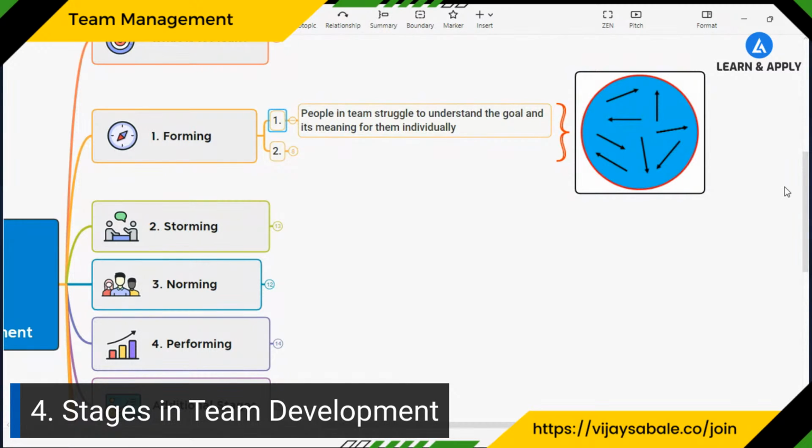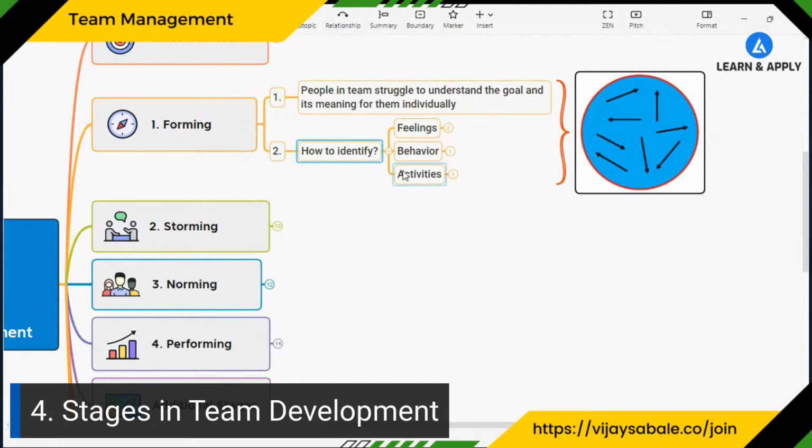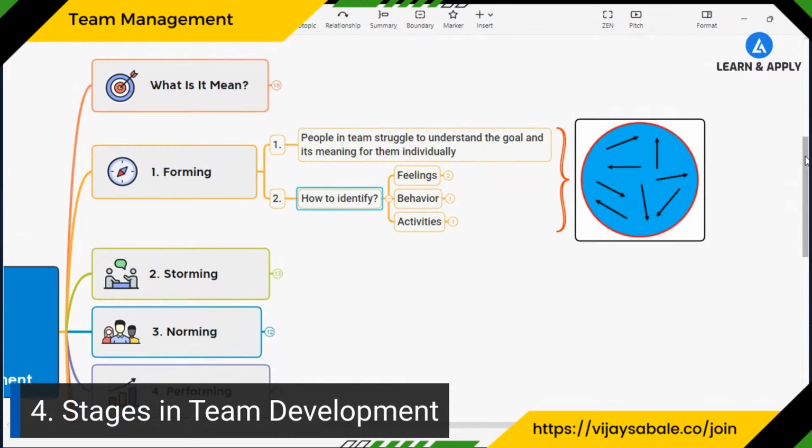What is the purpose for the formation of the team? What is the goal? And they are also looking for what roles they have during this entire implementation. How do we identify it? There are some feelings and behaviors. Based on that, we can say, yes, our team is at the forming stage, and we will also understand what activities we need to complete.